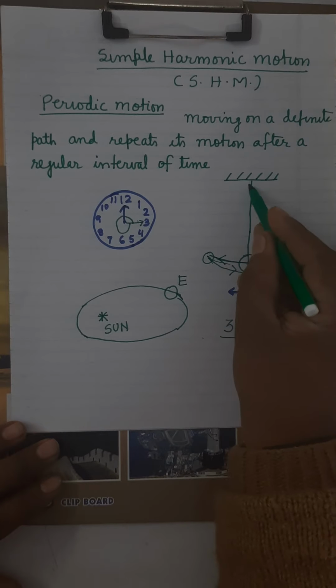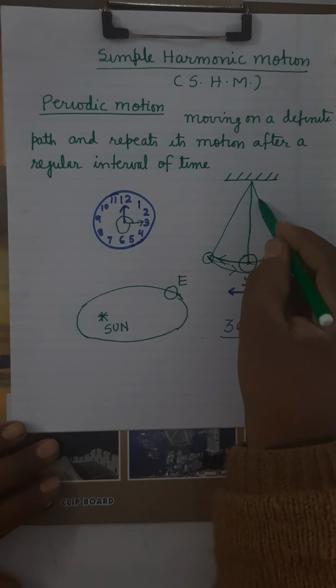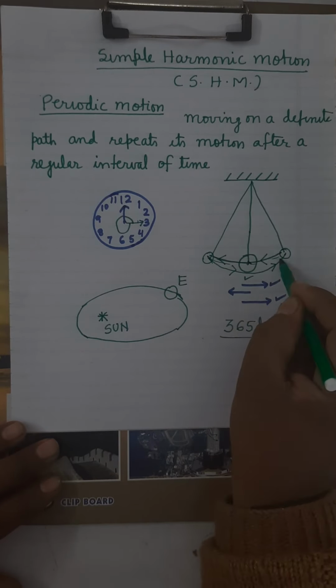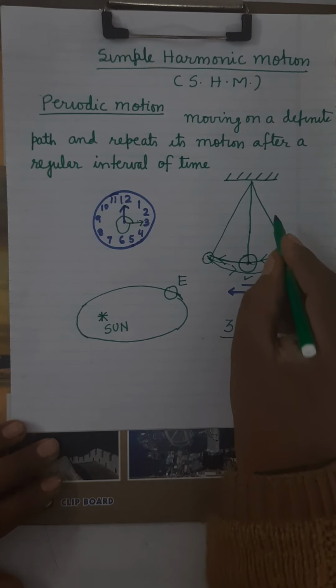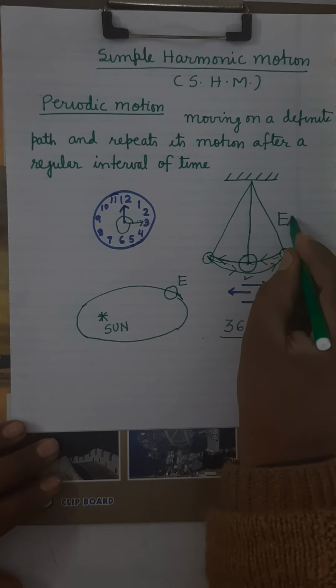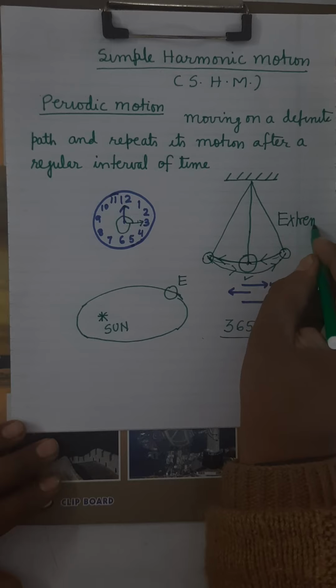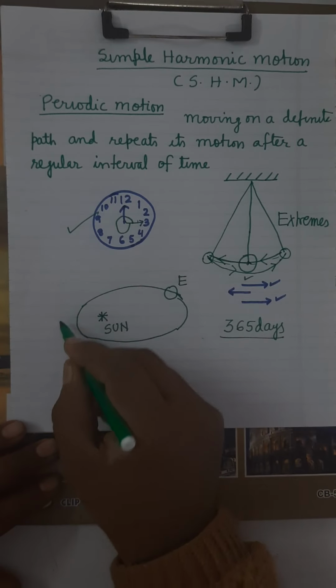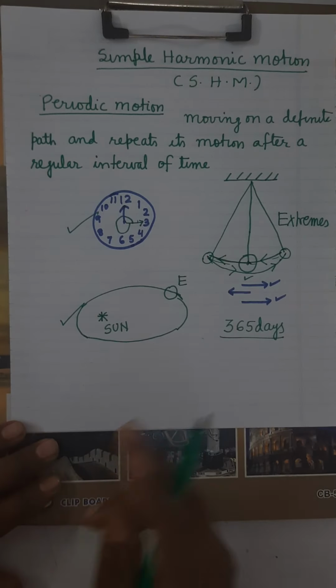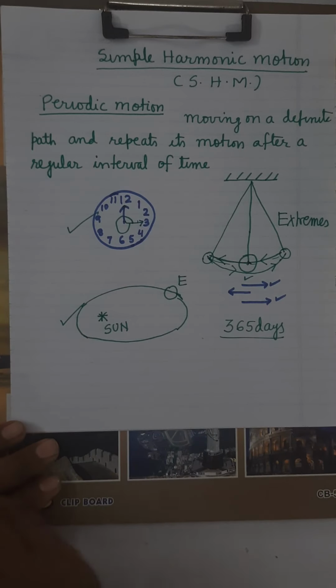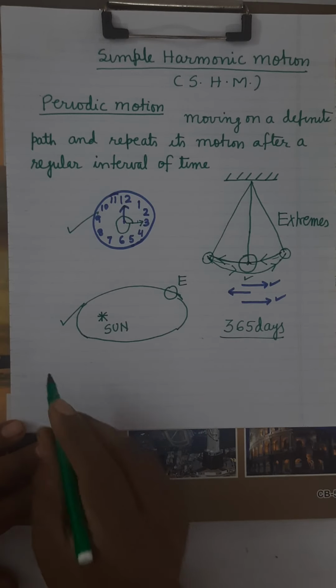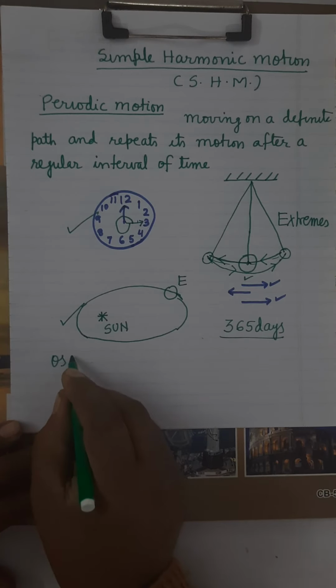The bob can move only between these two extremes. But in these other cases there are no extremes. It is moving around a circle, or in an elliptical path. Now after this there is one oscillatory motion.